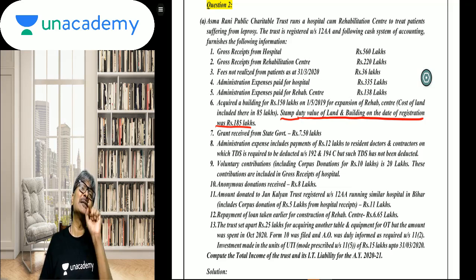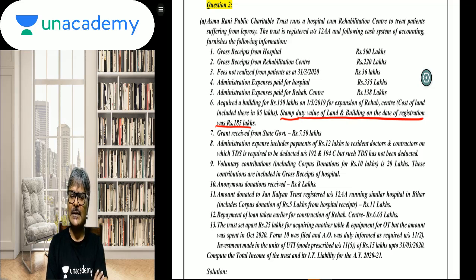This reference needs to be made. If you don't make this reference, your marks will get deducted, for sure, even though the answer would be fully right. Doesn't matter, your marks will get deducted. This is why they have given this particular sentence. Point number 7. Grant received from the state government. Even this would be considered while determining the income of the charitable trust.